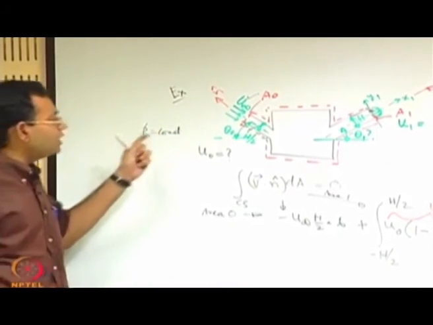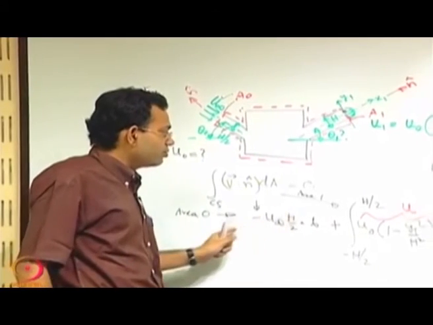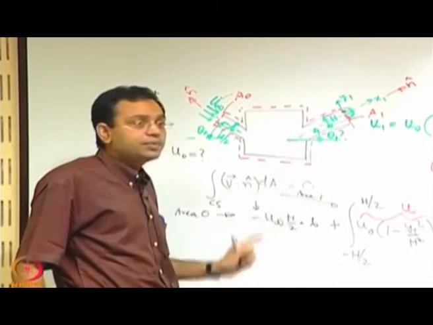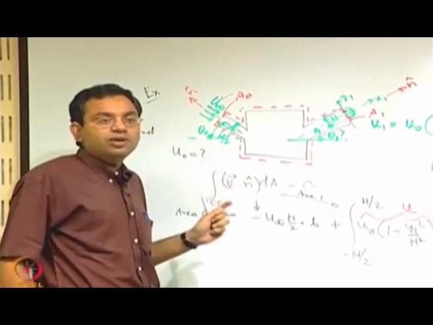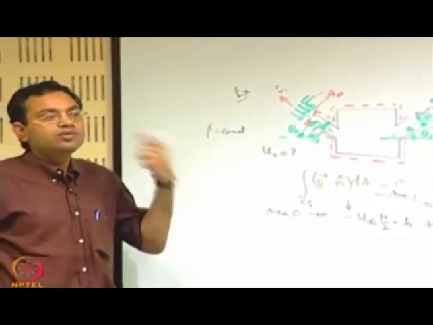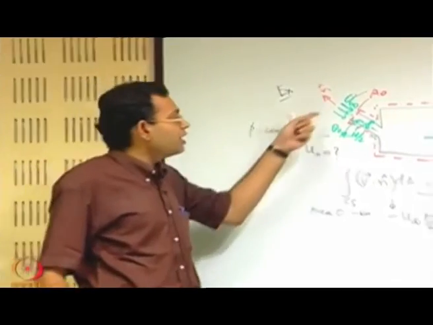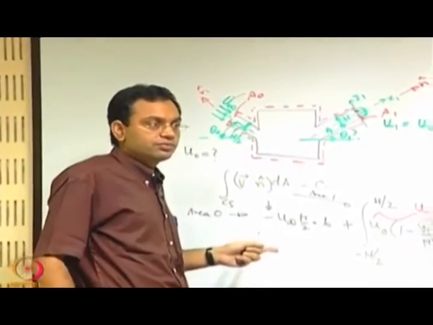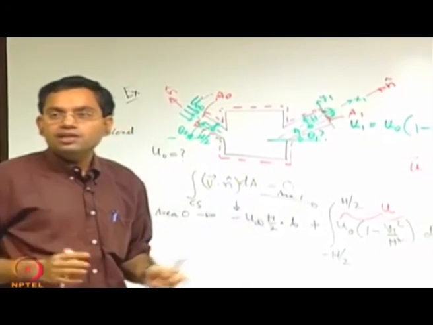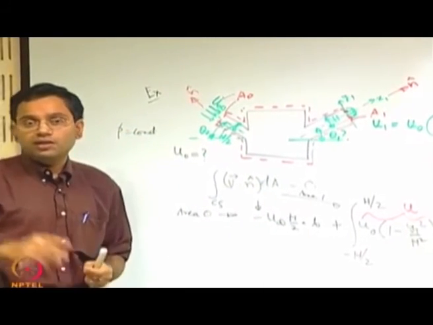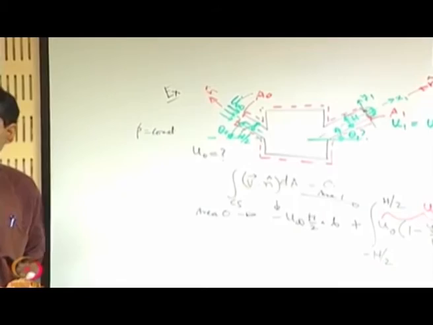See, when we are writing here 1 and 2 or maybe 0 and 1 or whatever subscripts, there is a fundamental difference from what we wrote for using Bernoulli's equation. Those we wrote for points 1 and 2. Now we are writing for sections 1 and 2. So, maybe subscript wise they look very similar, but the meaning is entirely different.